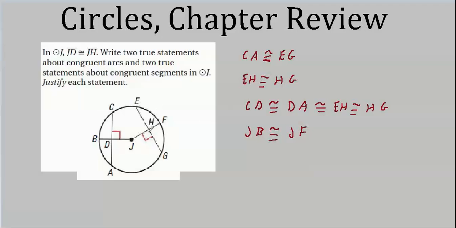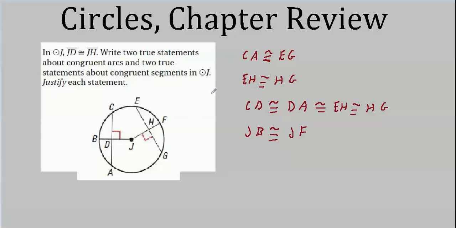Because it's a bisector, we can write EH is congruent to HG. And we can also write that CD is congruent to DA. On the other hand, we have two segments which are congruent to each other. If we cut those in half, the halves will also have to be congruent. That just follows from simple algebra.